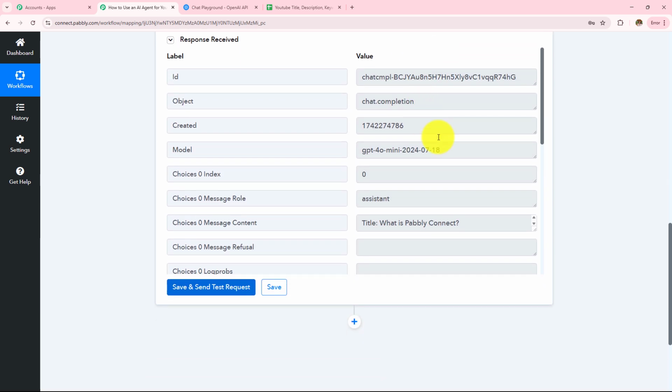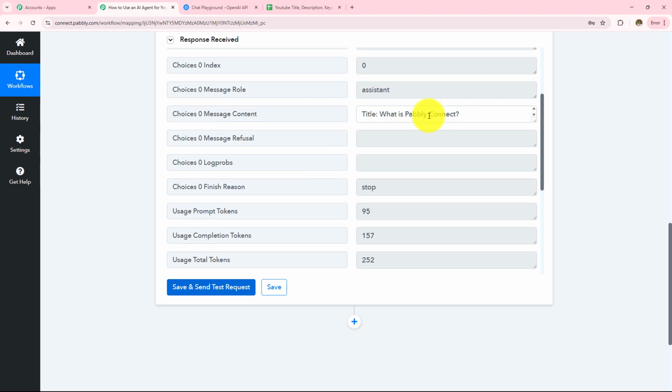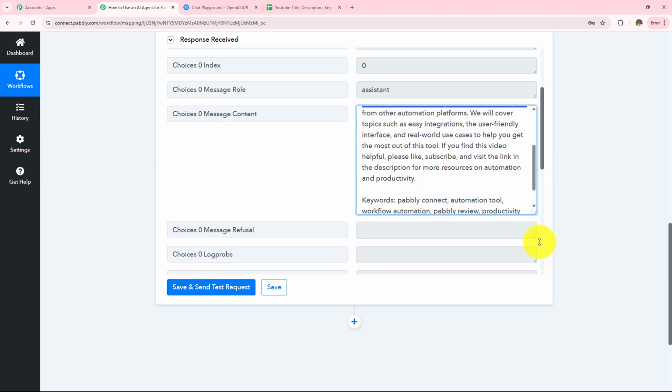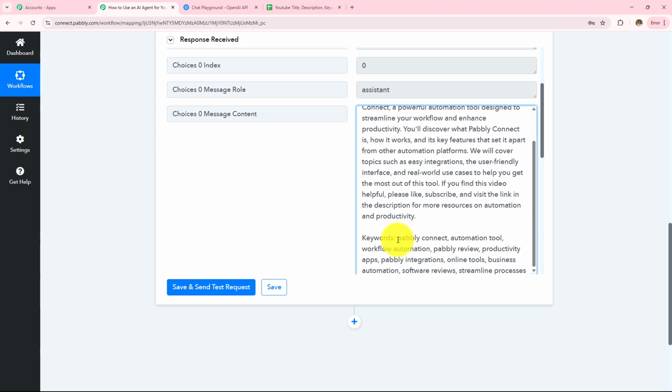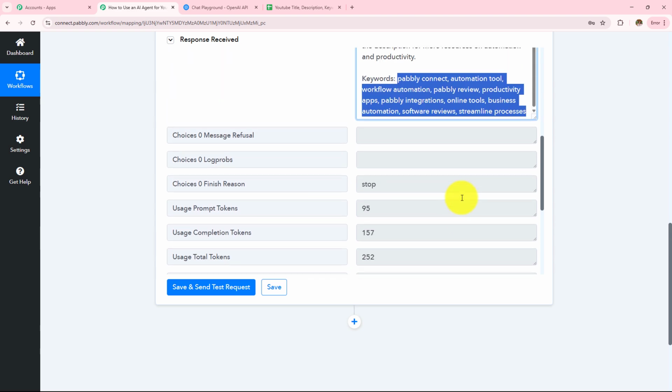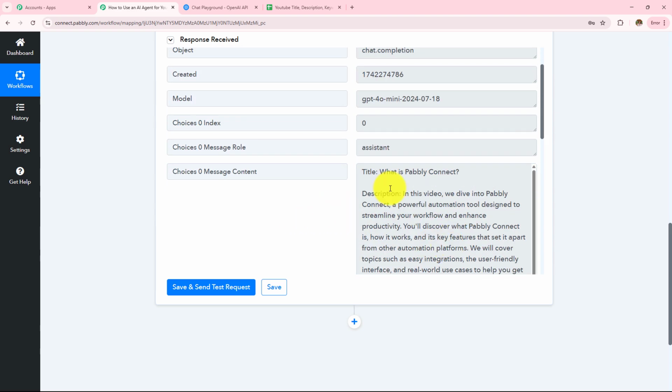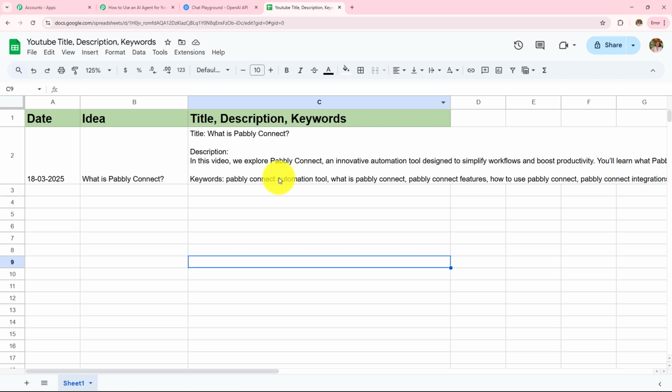So here we can see that we have received the response. The message content title is Pabbly Connect. And then I have received the description. In this video, we dive into Pabbly Connect, a powerful automation tool designed to streamline your workflows and enhance productivity. So here I have received the description and then I have received the keywords. Here I have received the rest of the details. Now I can use this SEO to enter in this particular column in my spreadsheet.